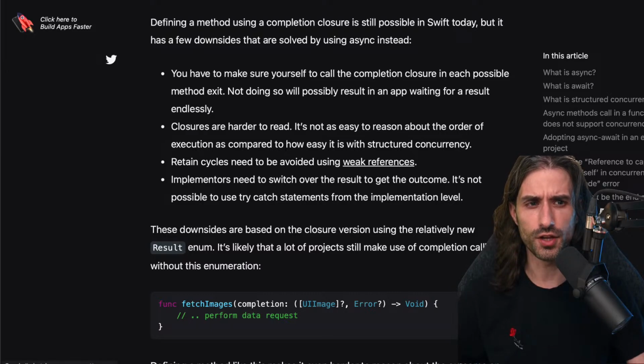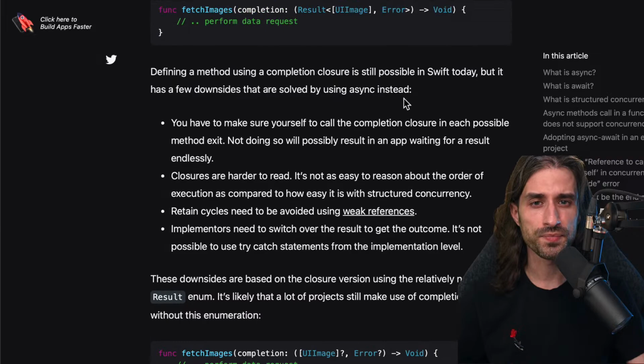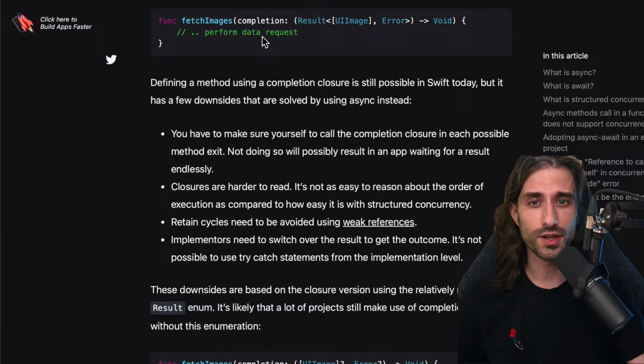So what are these downsides? You have to make sure yourself to call the completion closure in each possible method exit. Not doing so will possibly result in an app waiting for a result endlessly. And it's actually easier than you would think to forget to call the completion handler, especially if you have to deal with error cases. It's very easy to forget that there is a code path in which you are not calling the completion handler, and maybe your app is displaying a blocking loader full screen forever.